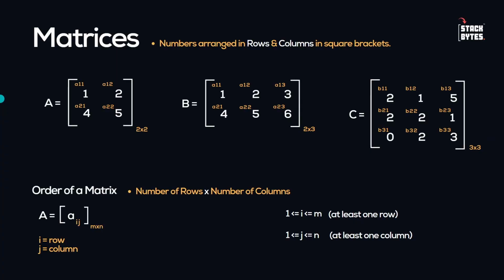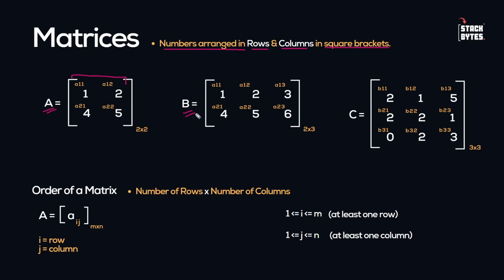Now see, here are the matrices. Okay, this is the first topic that we are going to look at in our syllabus of linear algebra. And now that you already know what the vectors are, okay, here you can see we have combined multiple vectors to form a matrix. Okay, so here is a 2D vector 1 and 4. Here is another 2D vector 2 and 5. And when we combined both the 2D vectors together, we have got a matrix, and this matrix is named as A. So matrix is what? Numbers arranged in rows and columns in square brackets. Square brackets के अंदर rows and columns में numbers को arrange कर दिया. That is a matrix and nothing else.